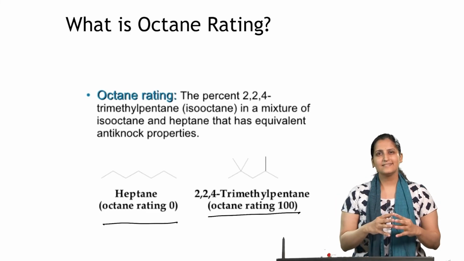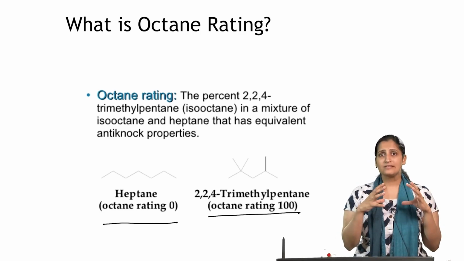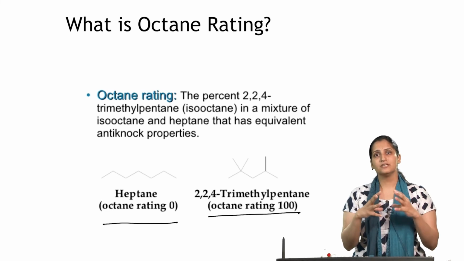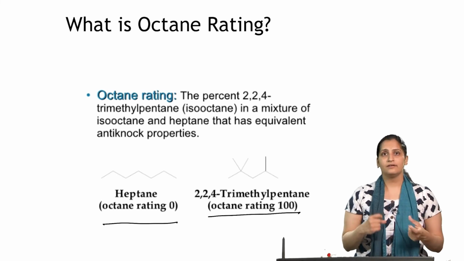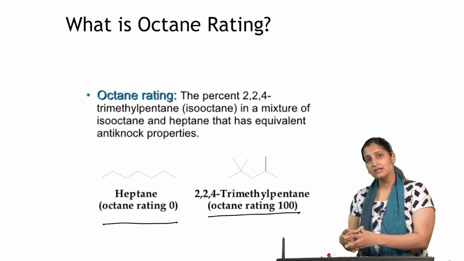With that, let us end our chapter on alkanes. What we have seen in this chapter is the different structures of these molecules, what constitutional isomers are, and how these structures affect the physical properties.